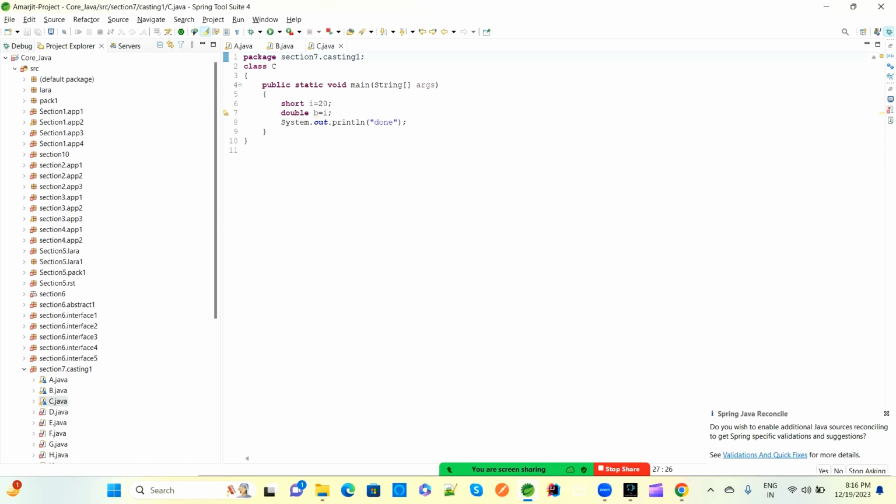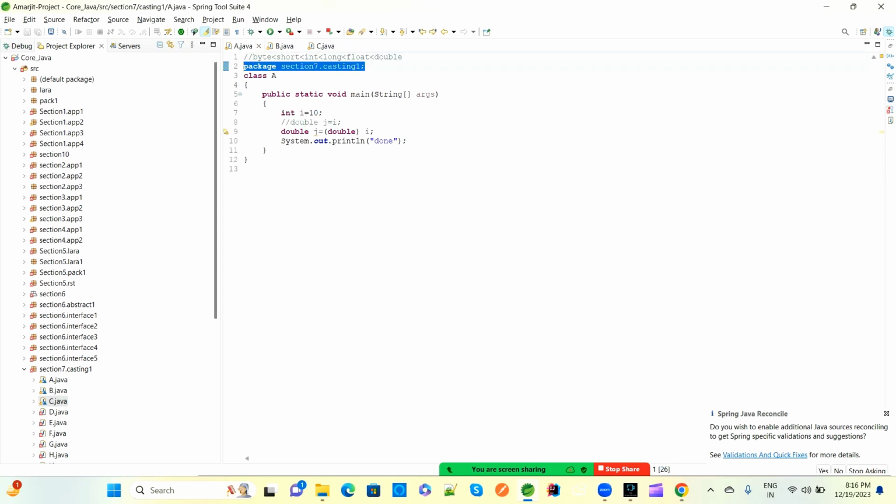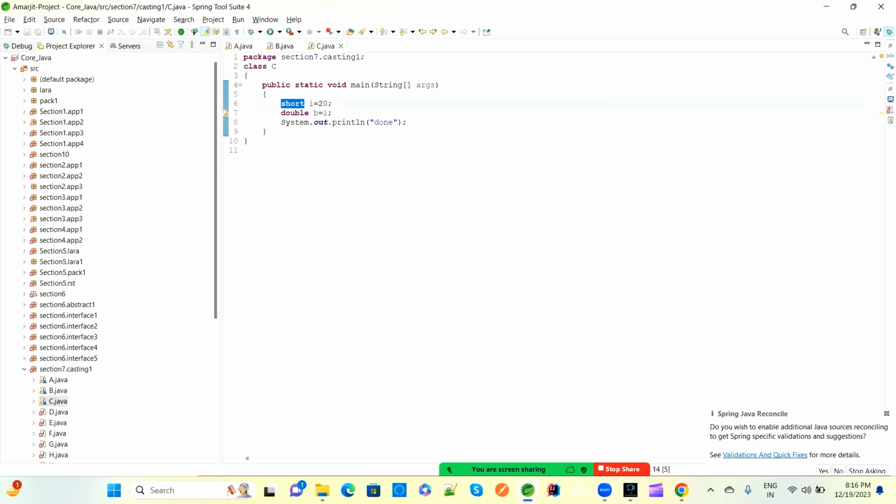Here we have a class C main method. This is short. Short is also lower, byte, short, the second one is short. So short to double we are going, fine, no issues. Directly we can assign the short value to the double value, means short I value is assigned to the double value, which is fine, no issues. So the output will come.